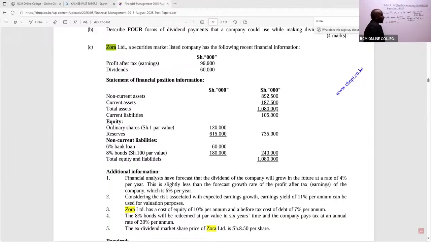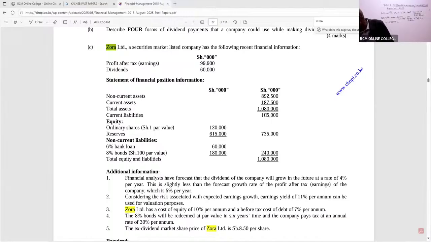Minus current liabilities, look for them. You can see our liabilities. You can see we have equity here, and then we have non-current liabilities, of which we are able to see a bank loan and some bonds, giving us 240,000. And then we have current liabilities up here.